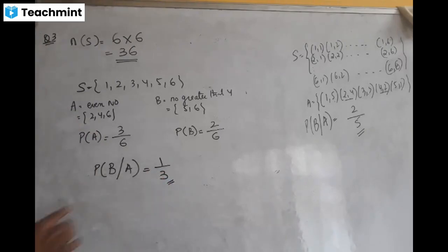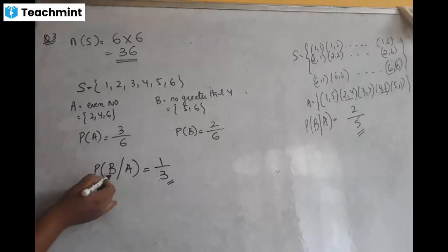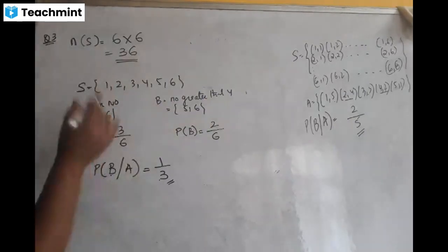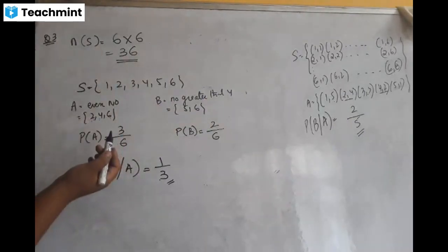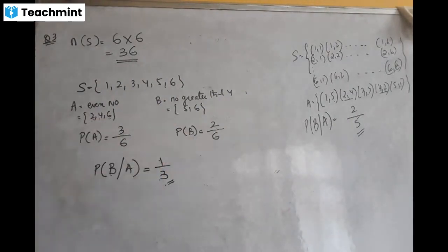Why, everyone? Probability of B under the condition that A has occurred. That means when you roll a die, you will get only even numbers. So what are the even numbers? 2, 4, 6. And B means a number greater than 4. So in 2, 4, 6, which number is greater than 4? Only one. So 1 by 3. So this is the difference between the normal probability and the conditional probability.